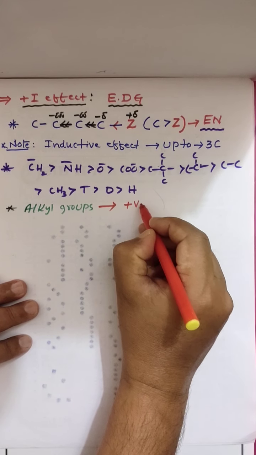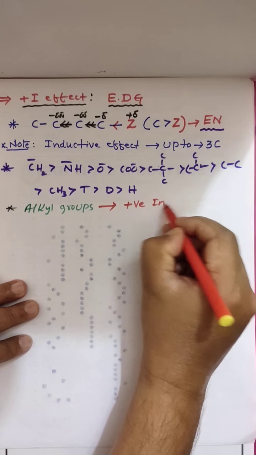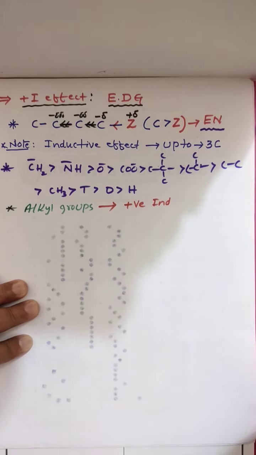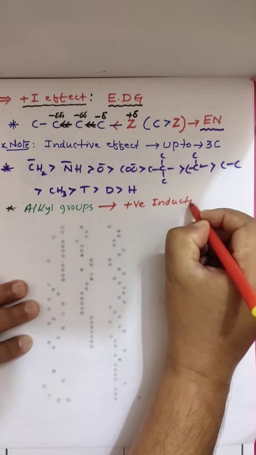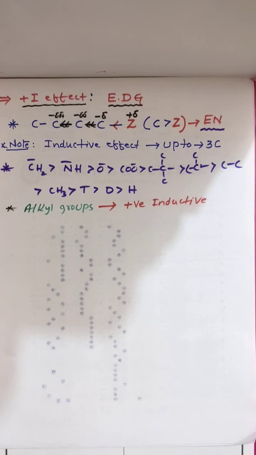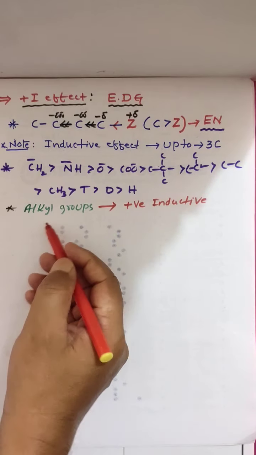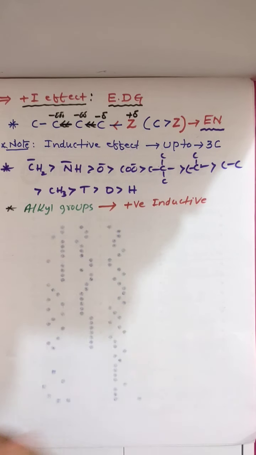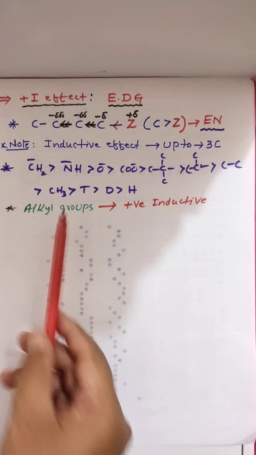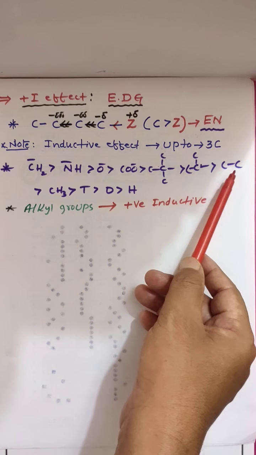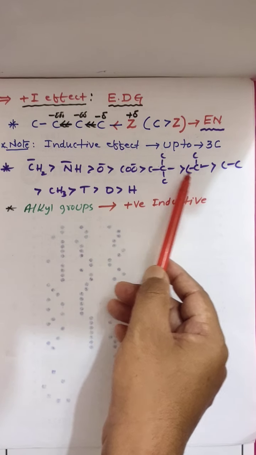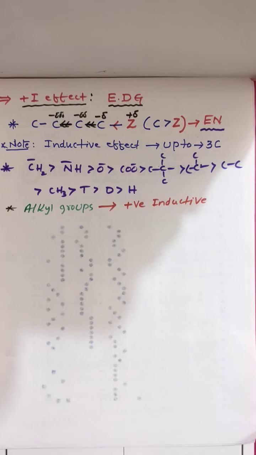They exhibit plus, that is positive inductive effect. Remember, functional group shows negative inductive effect. Alkyl group shows positive inductive effect. Alkyl is nothing but ethyl, methyl, propyl, butyl, like this. So methyl is less than ethyl, next isopropyl, next tertiary butyl. So you have to remember how these electronic effects take place.